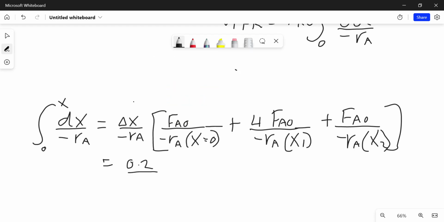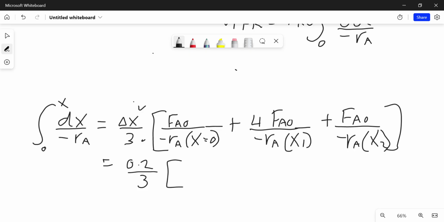So we've got 0.3. And then here you've got 3. I think there's an error there, so erase that. This is the interval, and then here there's 3 because it's Simpson's 3-point rule. So it's the interval, the change, divided by 3. Then you've got these 3 values. So now 0.2 divided by 3, and then you substitute the corresponding values.